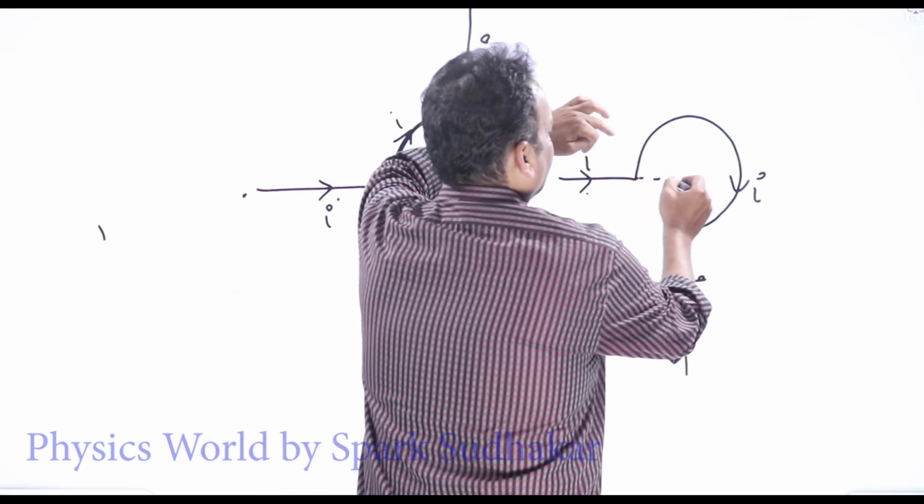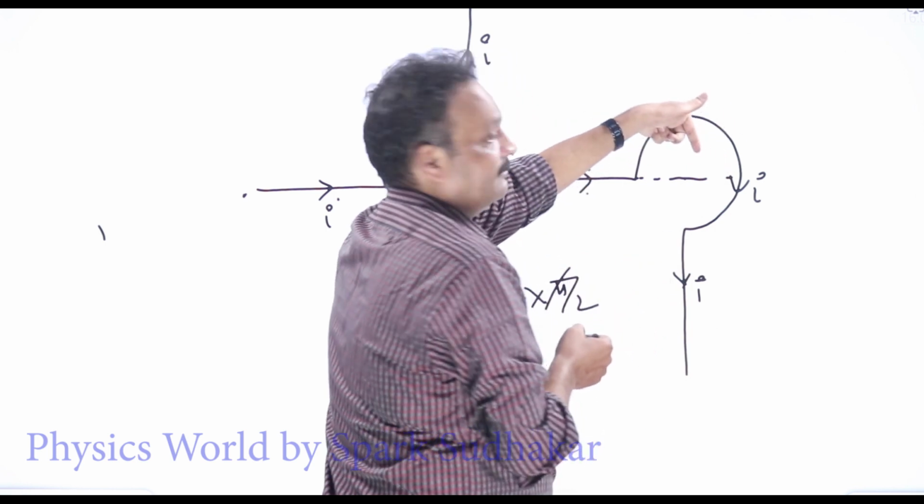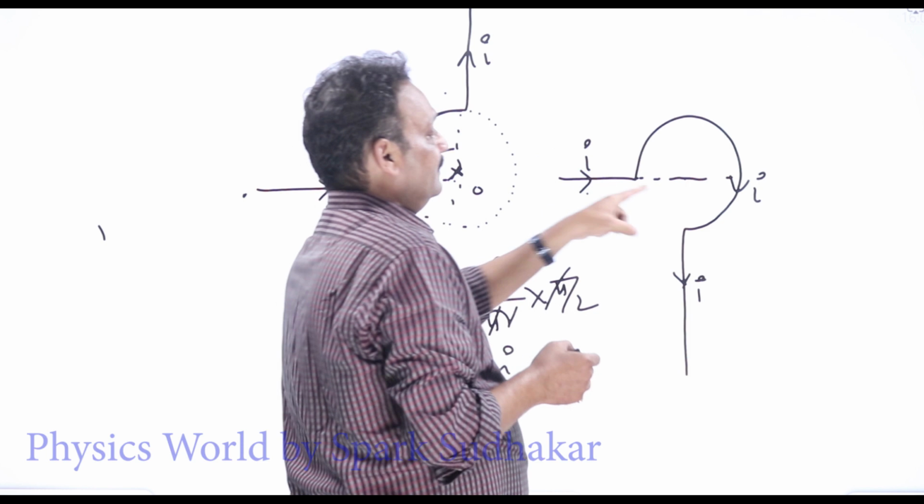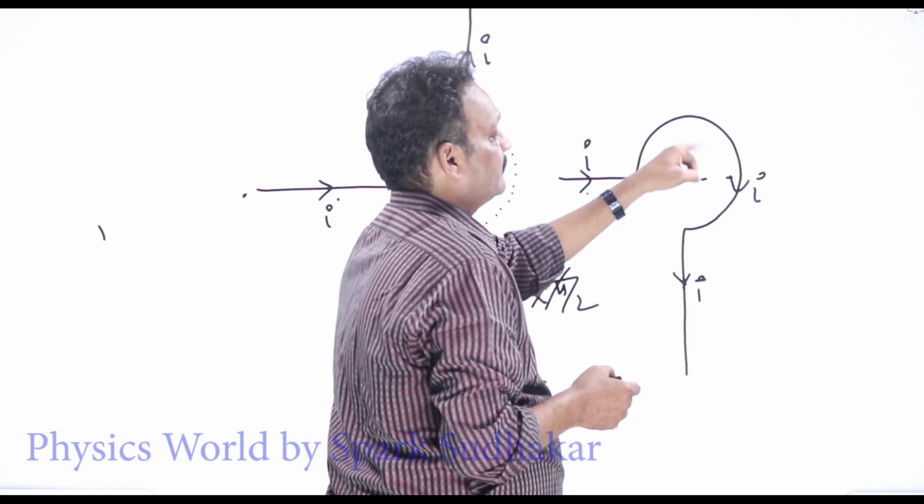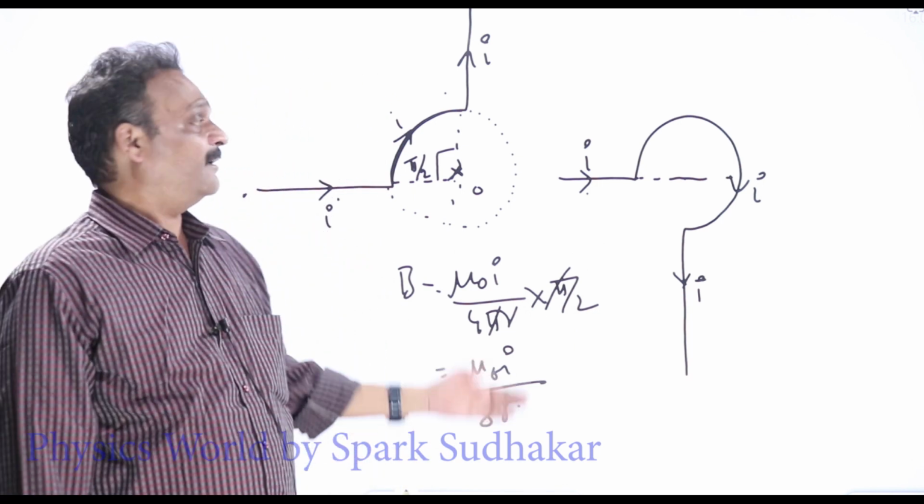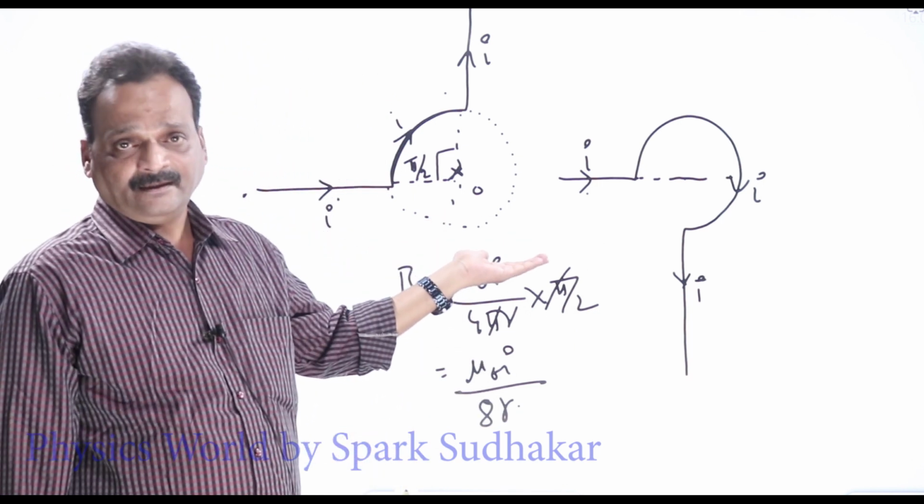Okay, this is a semicircular part. The angle subtended will be pi, and this is 1/4 of a circle. So the angle subtended will be pi by 2. So the total will be 3 pi by 2. Substitute that, you will get the answer. Okay, these are all possible variations in this aspect.